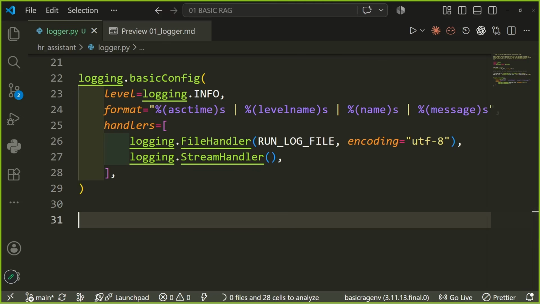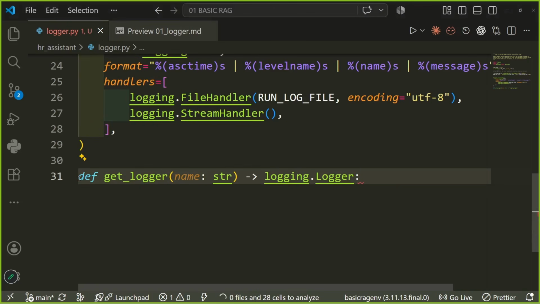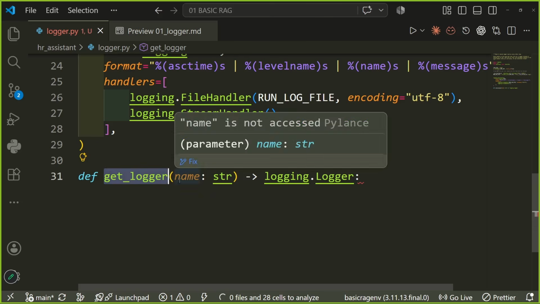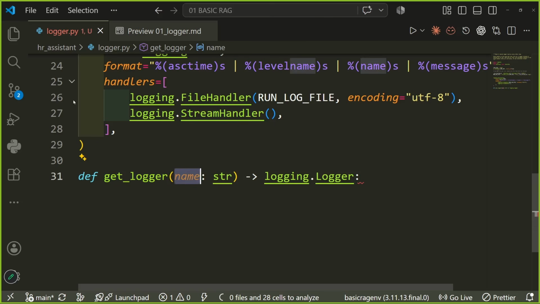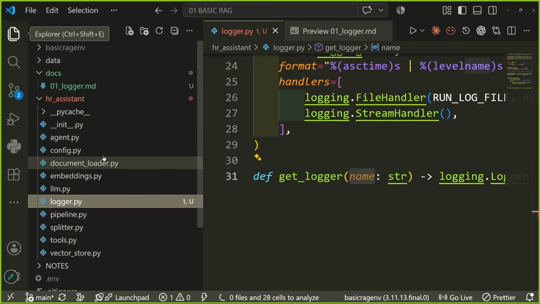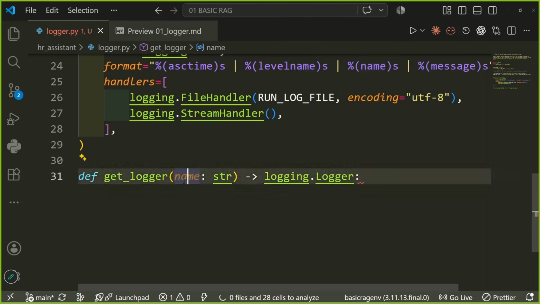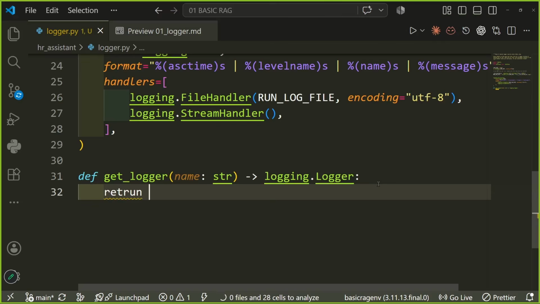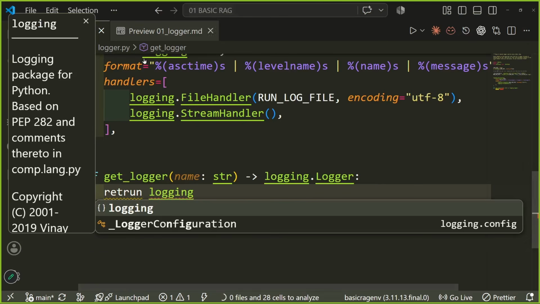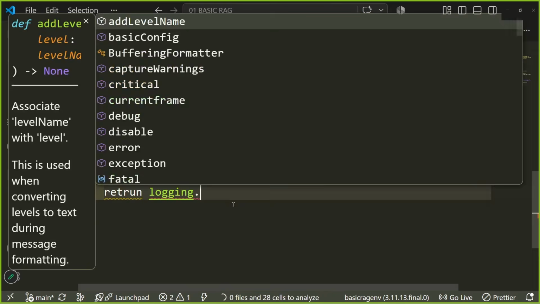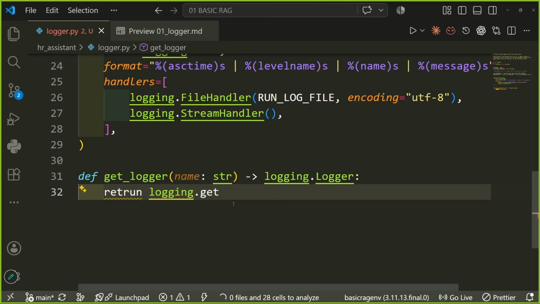Now lastly, we would write a function, get_logger. We are making a new Python function, get_logger. This function is simply going to take the name of the particular file. These can be any file. It is going to take the name of the file and return us a logger, which means return logging.getLogger, and it is going to use the name.